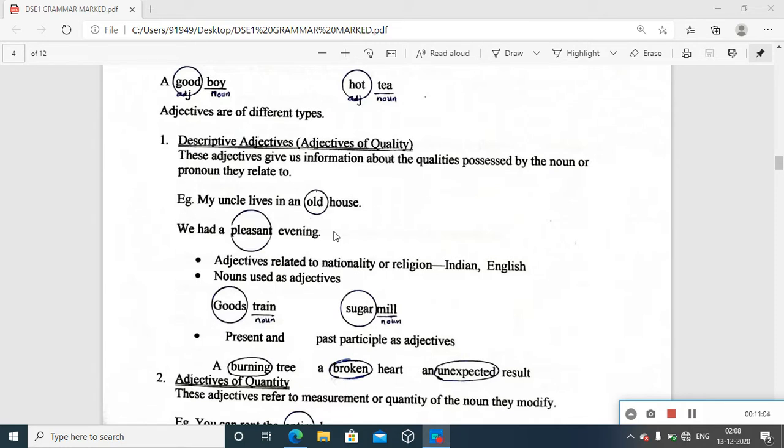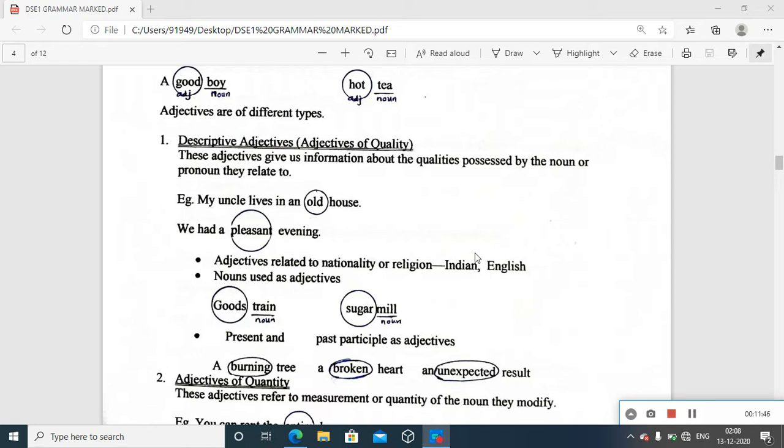Now, there are certain other possibilities where descriptive adjectives can function in different sentences. We can see adjectives related to nationality or religion: Indian woman, English man, and religious terms like Muslim, Hindu, Christian. Then you can describe certain persons, languages, and obviously these words can function as descriptive adjectives in those cases.